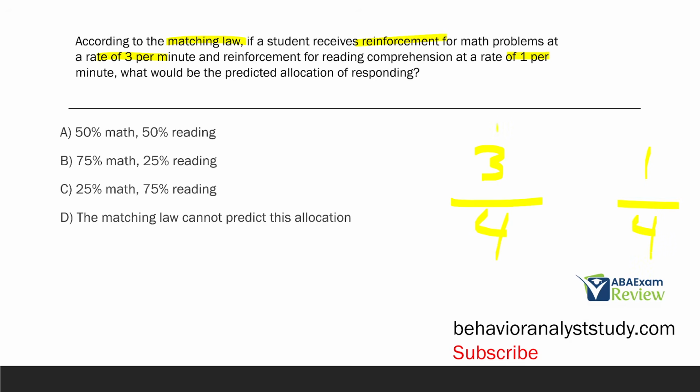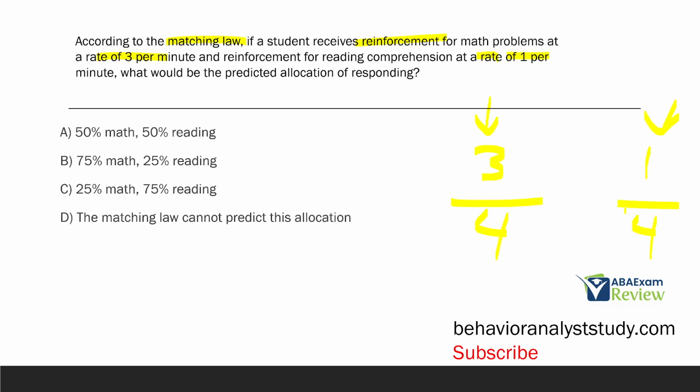So if you can get reinforcement 3 times per minute here and 1 time per minute here, your behavior is going to go where? Well, more towards the 3 per minute. There's more reinforcement available. Meaning, if I only respond here and get this 1 reinforcement, I know I'm not going to get another 1 based on this rate until the next minute, whereas there are 3 total available here.